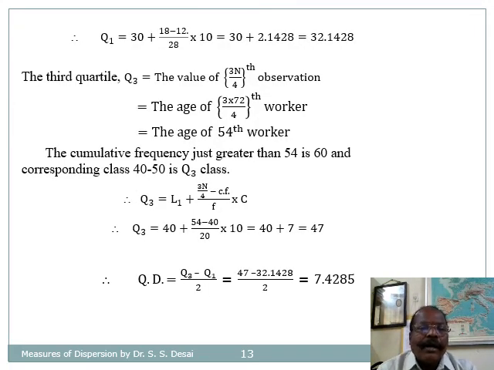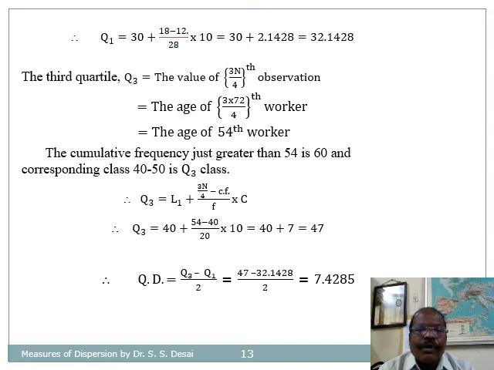By the above formula, the value of Q1 is equal to 30 plus (18 minus 12) divided by 28 into 10. After simplification, it gives us 32.1428. Now let us find Q3. Q3 is equal to the value of 3 into n divided by 4th observation, so equal to the age of 3 into 72 divided by 4, that is the 54th observation.